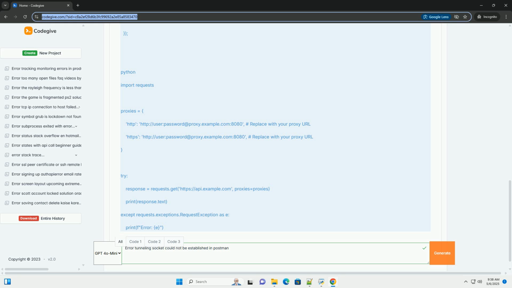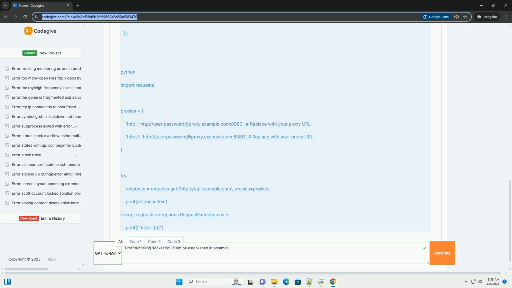7. Advanced debugging. If you've tried the above steps and are still having trouble, you can use network sniffing tools to get a more detailed view of the communication between Postman and the proxy server. Wireshark, a powerful network protocol analyzer that can capture and analyze network traffic.